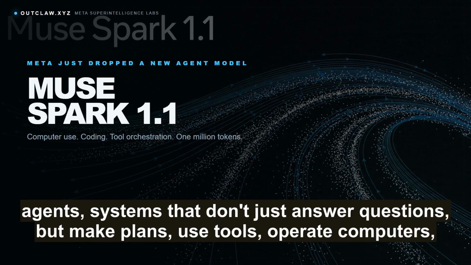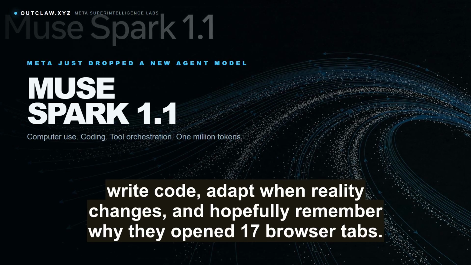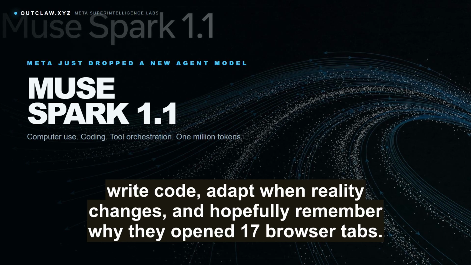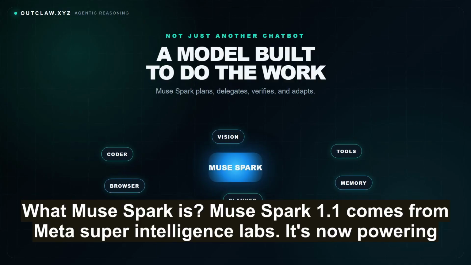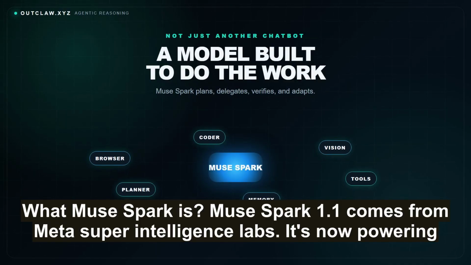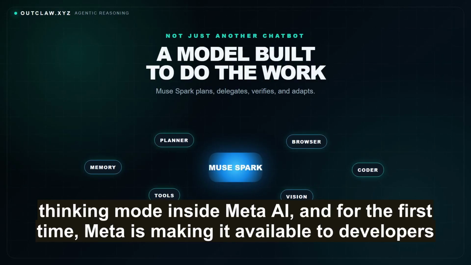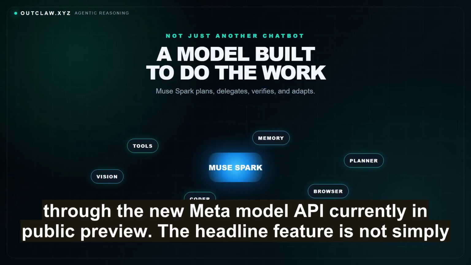Systems that don't just answer questions, but make plans, use tools, operate computers, write code, adapt when reality changes, and hopefully remember why they opened 17 browser tabs. What Muse Spark is. Muse Spark 1.1 comes from Meta Superintelligence Labs. It's now powering thinking mode inside Meta AI, and, for the first time, Meta is making it available to developers through the new Meta Model API, currently in public preview.